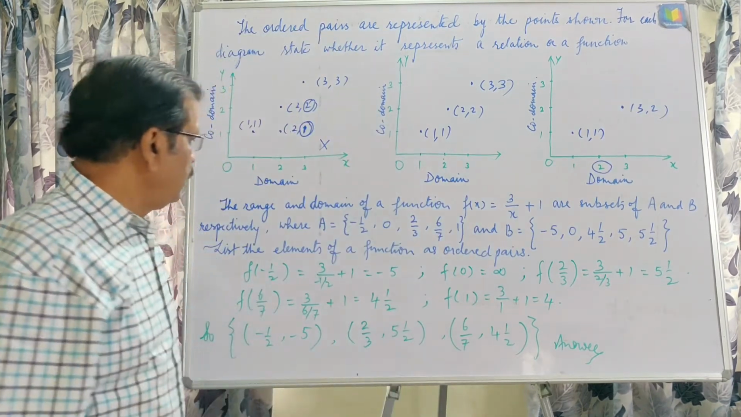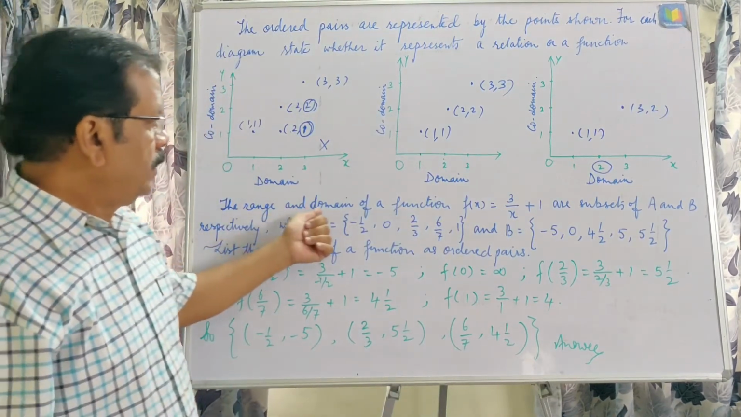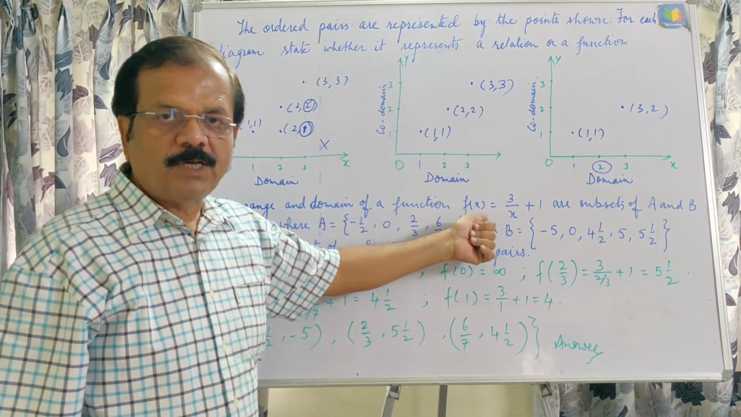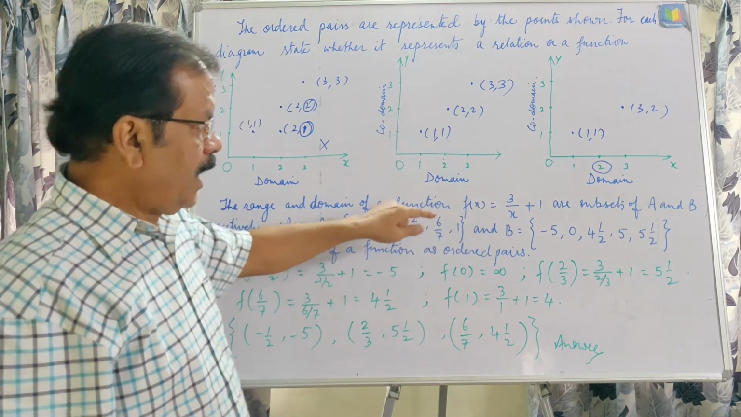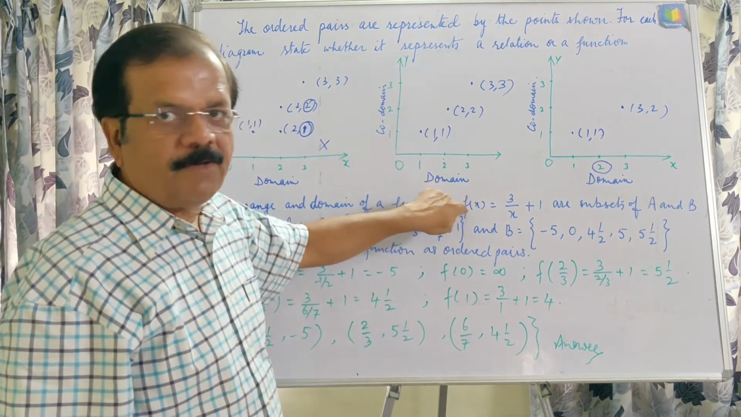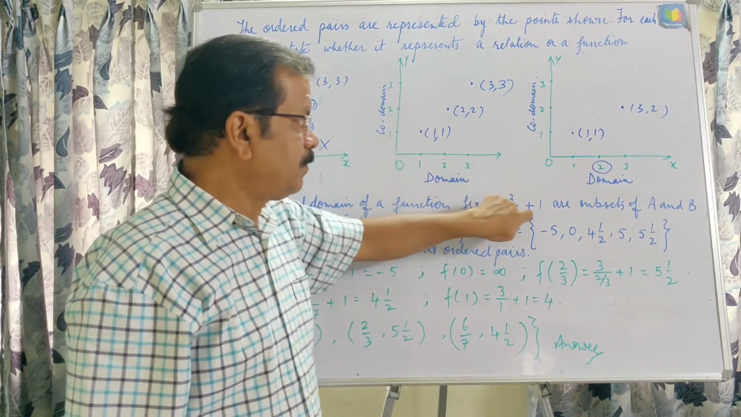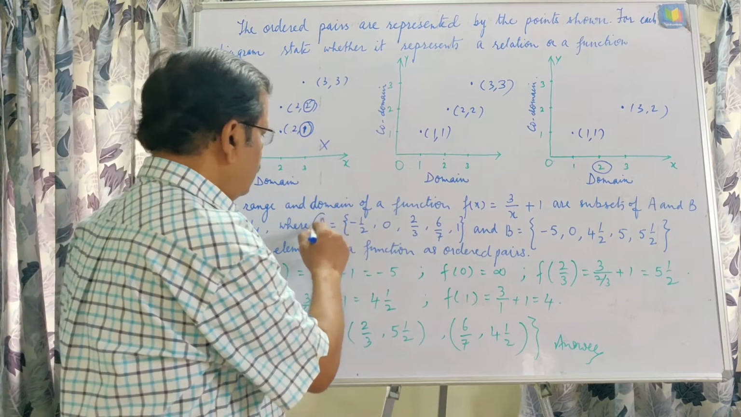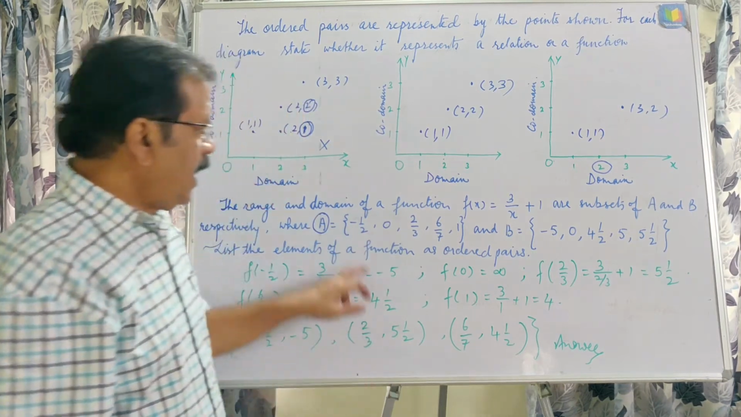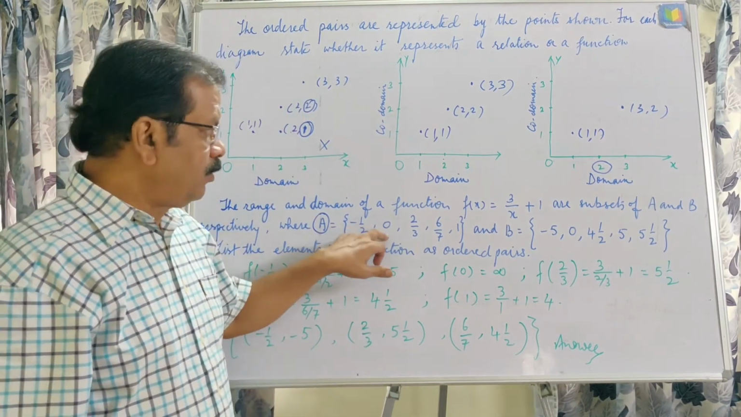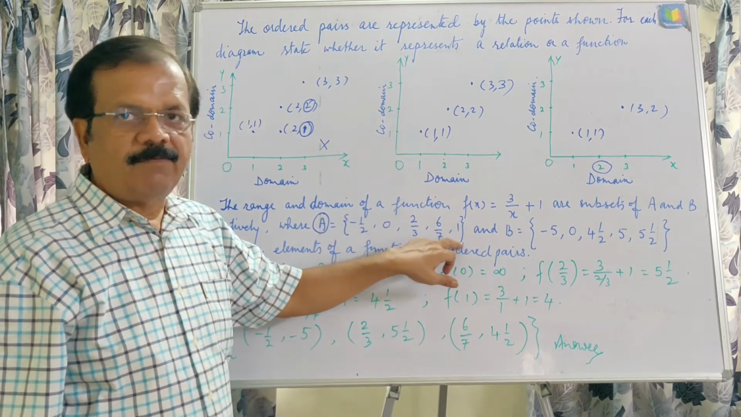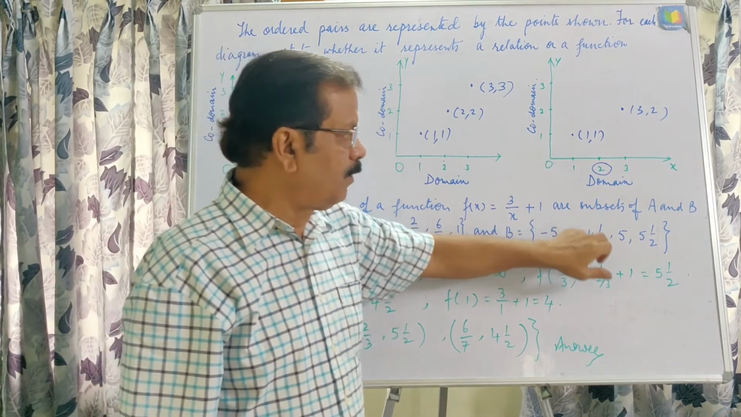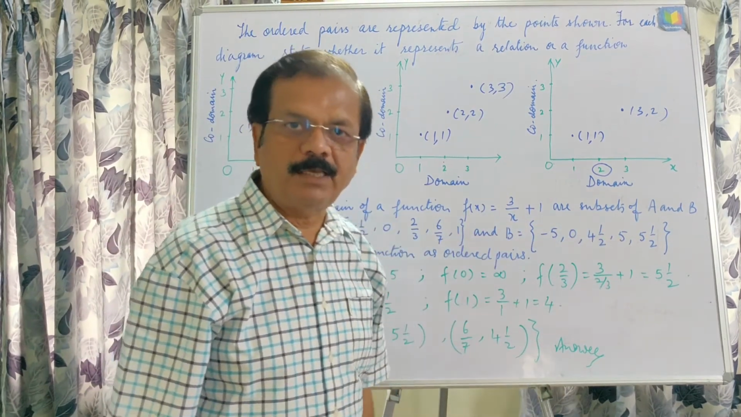Now in this question, the range and domain of a function are given by this. x belongs to the domain, and this is defined by the function f(x) = 3/(x+1), where the domain and range are subsets of A and B, where the elements of A are given as -1/2, 0, 2/3, 6/7 and 1, and the elements of B are given as -5, 0, 4 1/2, 5, 5 1/2.